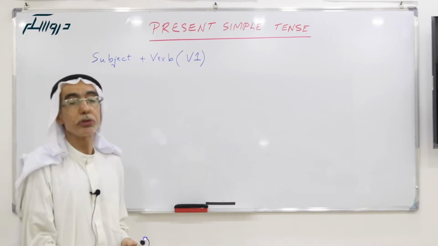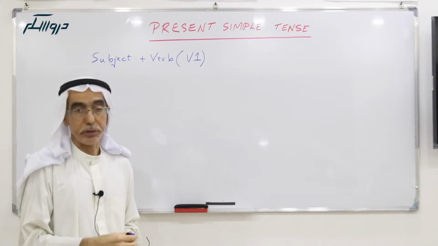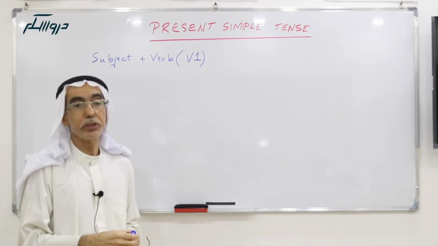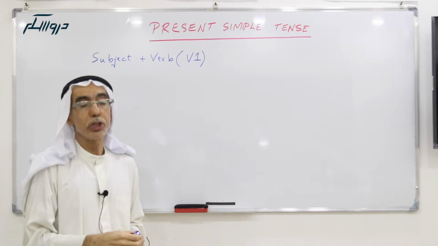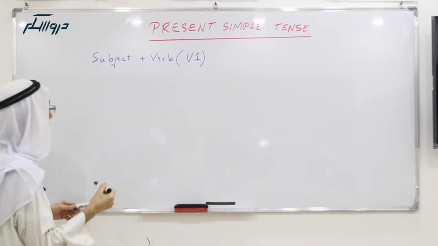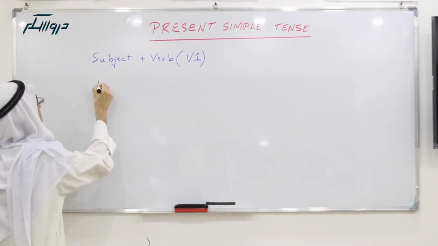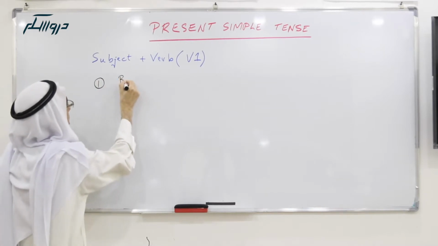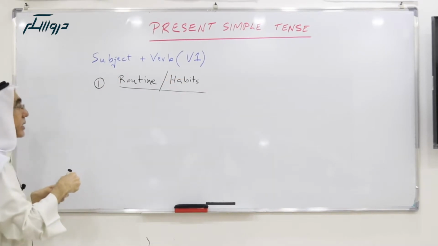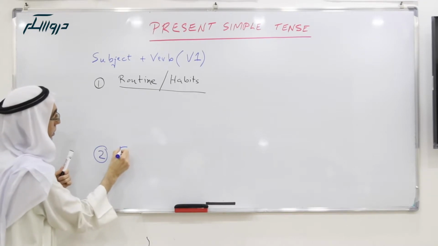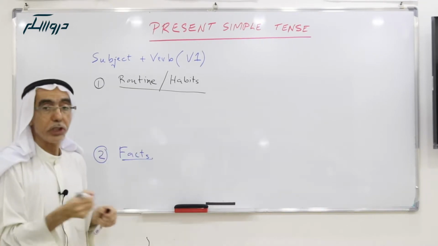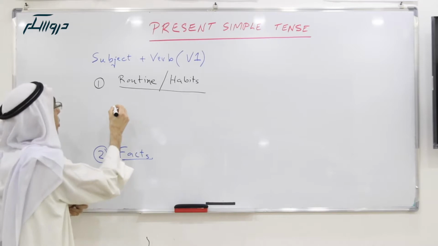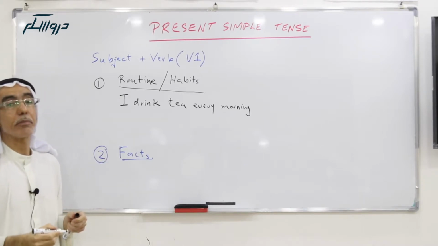When do we use present simple tense? We use present simple tense for 2 situations. The first situation is for routine and habits. The second is for facts. An example of routine and habits is what we put before: I drink tea every morning.